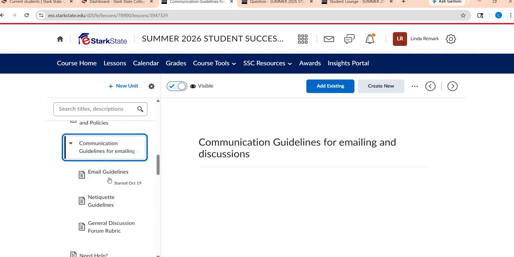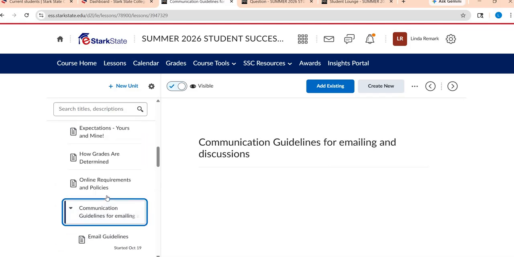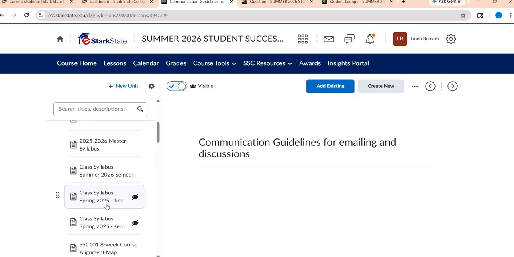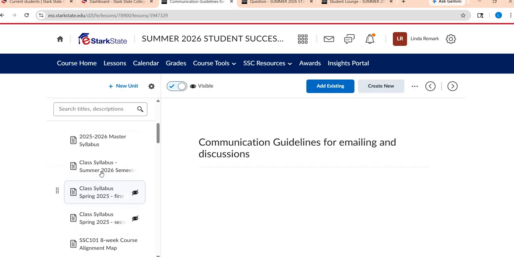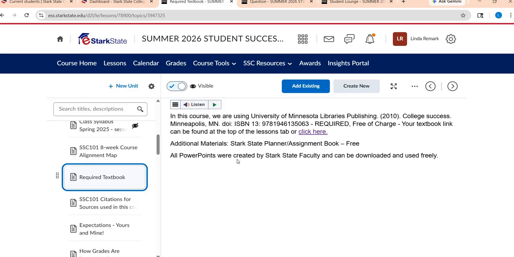I know it's a lot. There's guidelines and etiquette and links. Peruse those at your leisure and see what will be helpful to you. You may not end up needing all of those particular things. I do want to point out though, right here is the required textbook link, which is really nice.